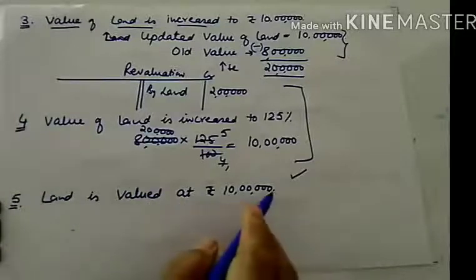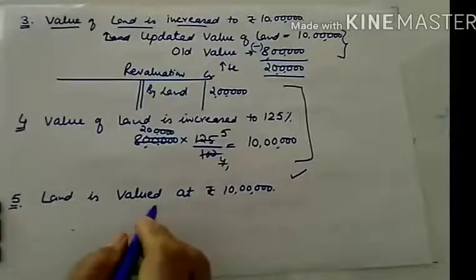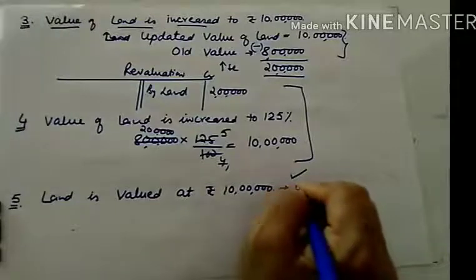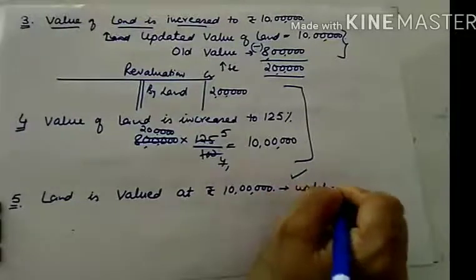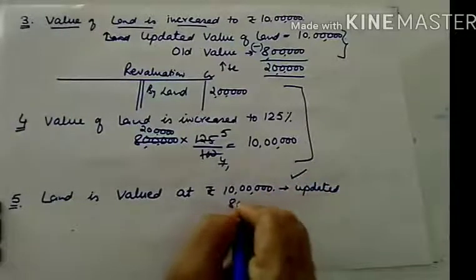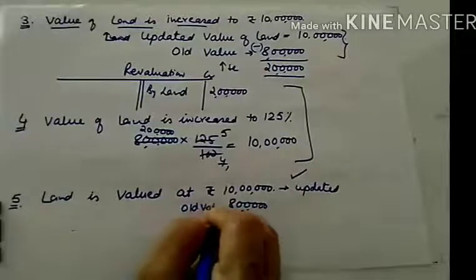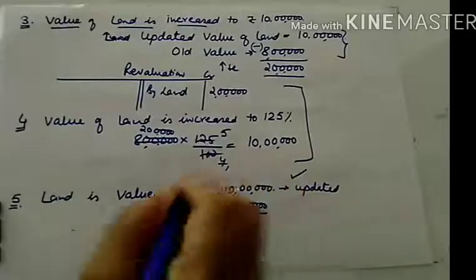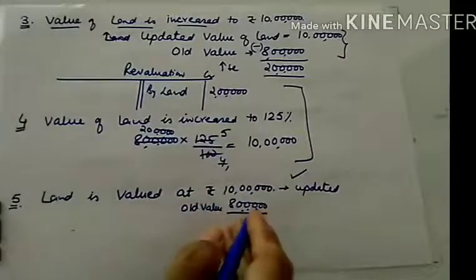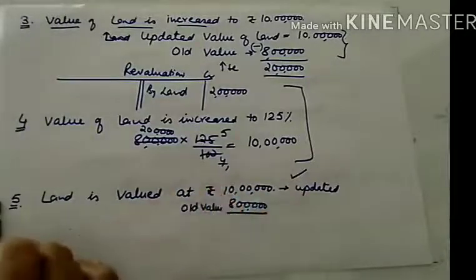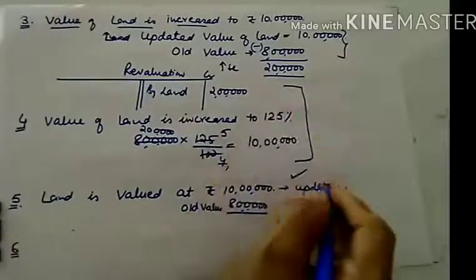Land is valued at 10 lakhs means this is the updated value, and the old value was 8 lakhs. So again the result is the same but the language is different. Students used to get confused in this, so you need to be careful while seeing the transactions.